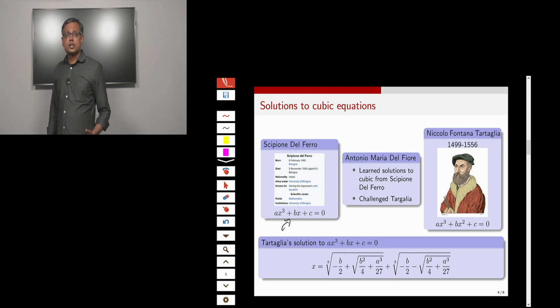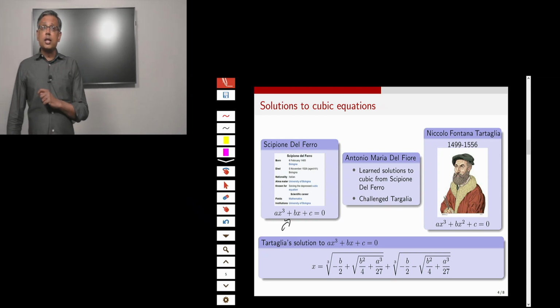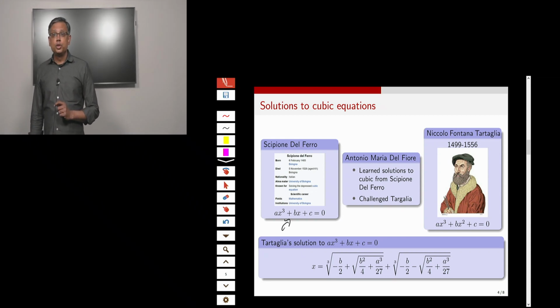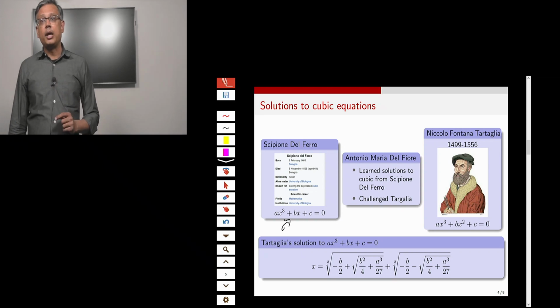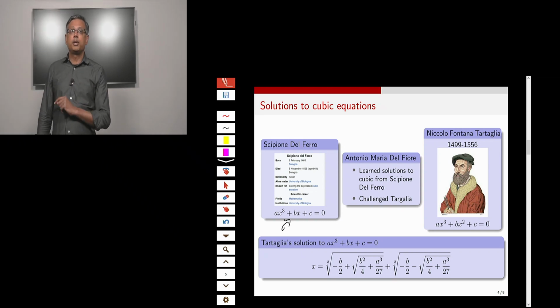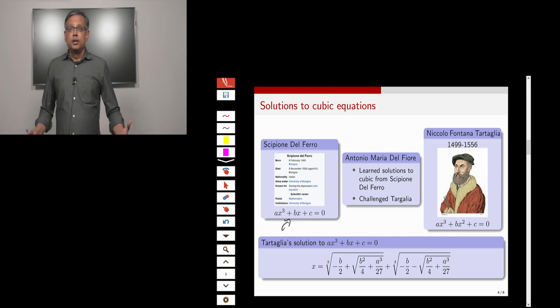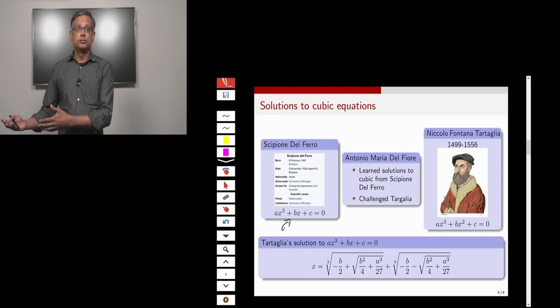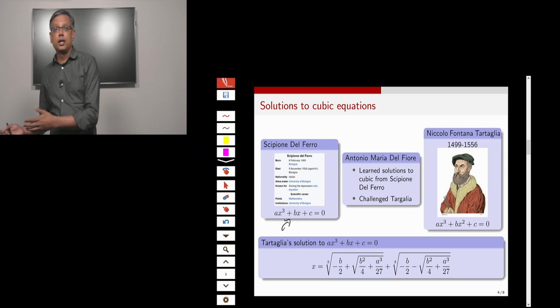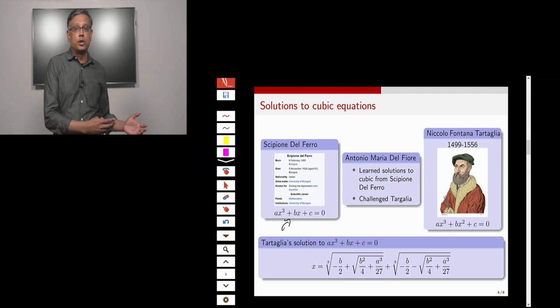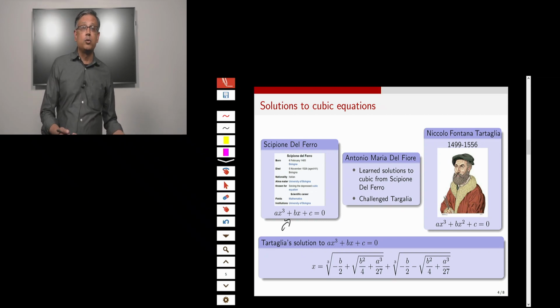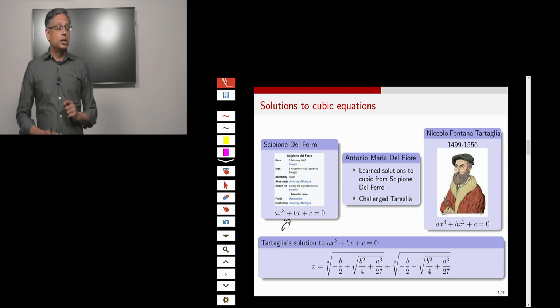So when he challenges Tartaglia, it looks like Tartaglia actually knew the solution to a different depressed cubic given by ax cubed plus bx squared plus c. During the competition, Del Fiori gave 30 mathematical problems to Tartaglia, which were all of the first form of the depressed cubic. And Tartaglia gave Del Fiori problems which were all of the second form of the depressed cubic. It turns out that Del Fiori could not solve them, but Tartaglia, on the other hand, during